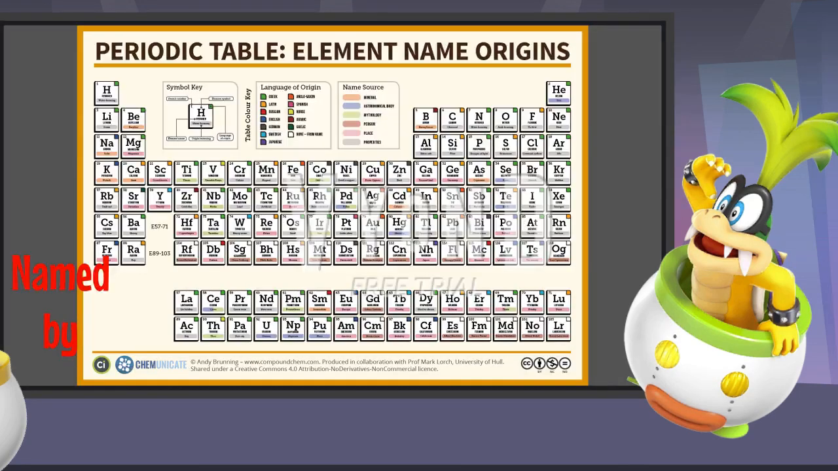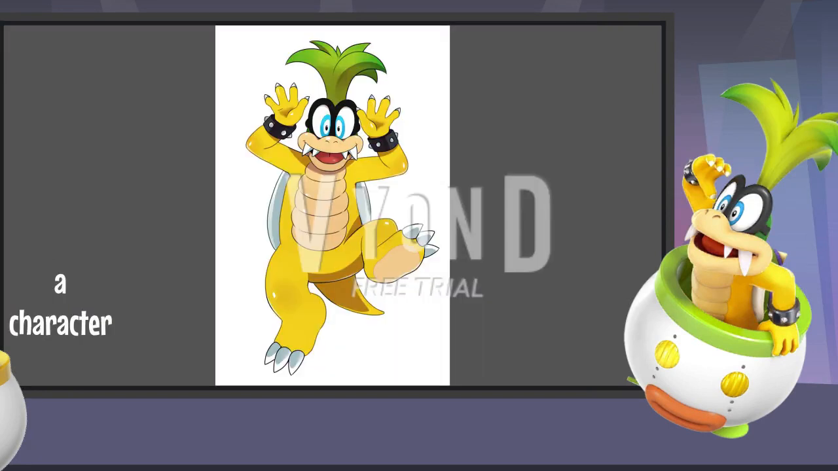Element etymologies. What is an etymology? Etymology is the study of the origin of words and how their meanings have changed throughout history. Every element has an etymology, whether it's Greek or any other language, by naming after a character or concept.